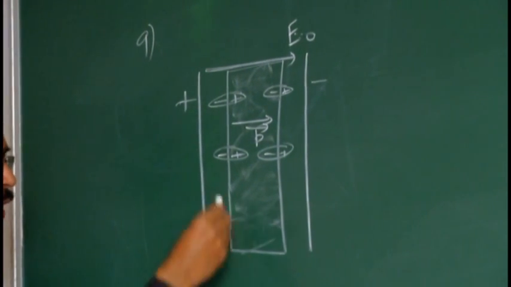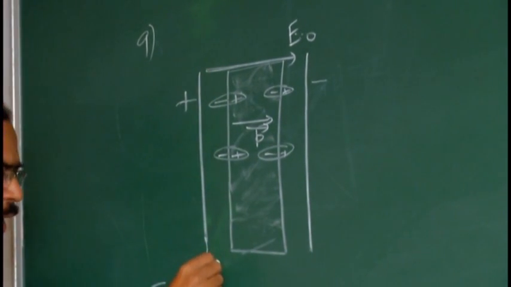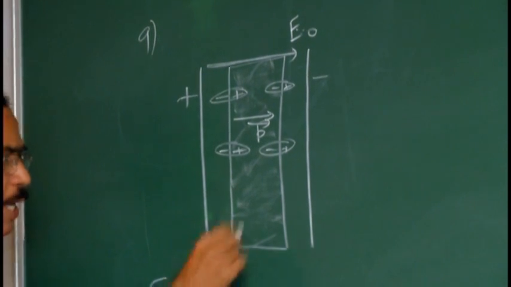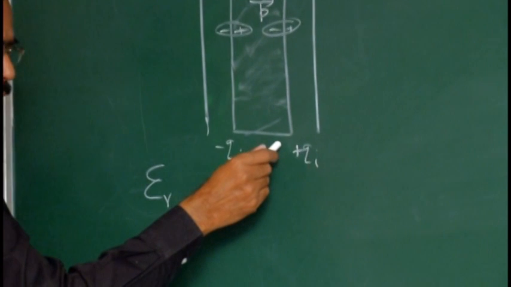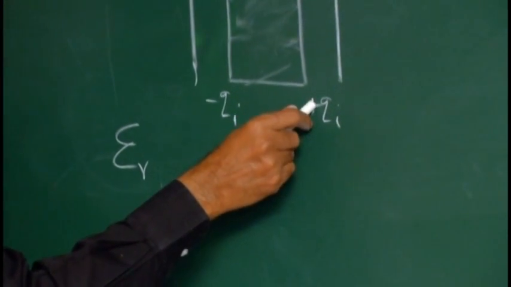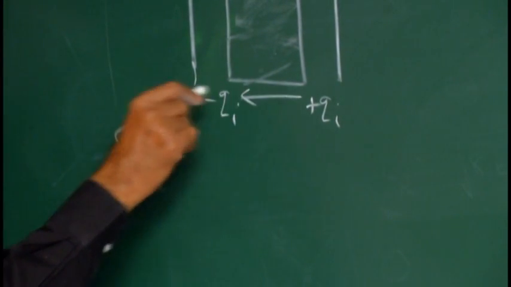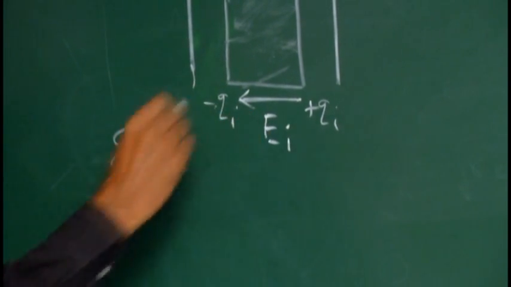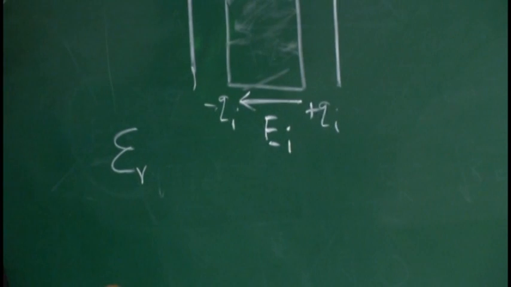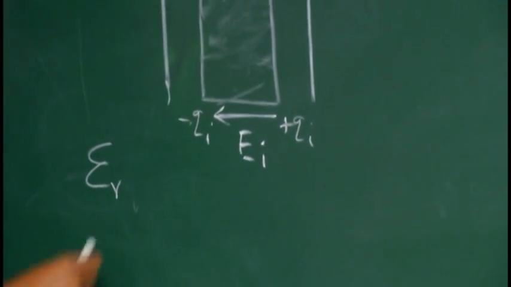And just now I have mentioned negative charges are coming here, that is minus qi, positive charges to the right side plus qi. So once again the electric field, if it is positive charge away, if it is negative charge towards, so this is called induced electric field. Am I right?